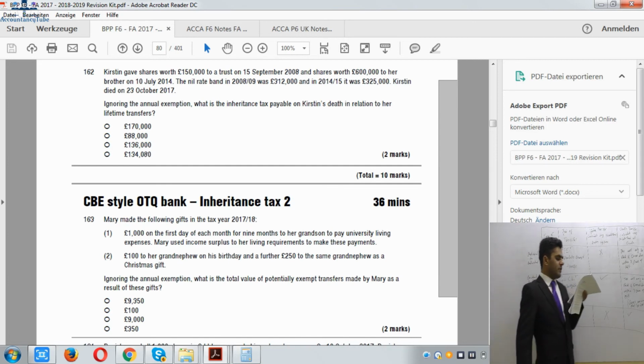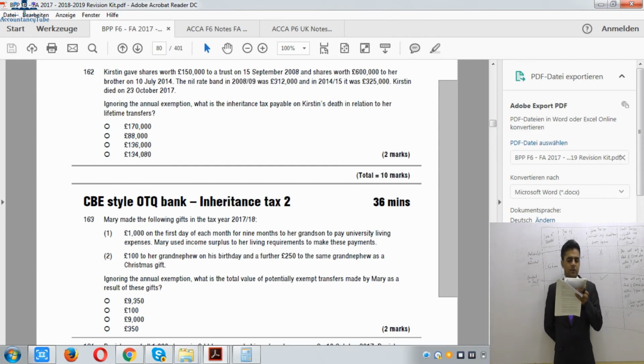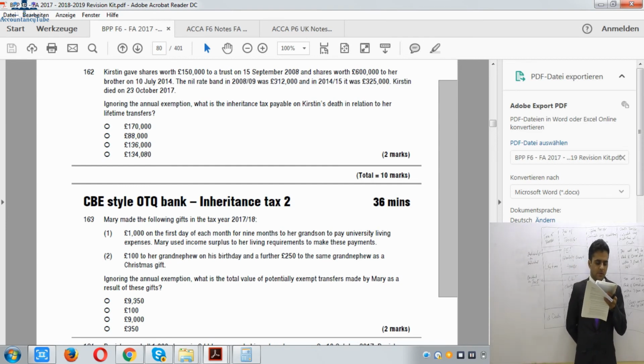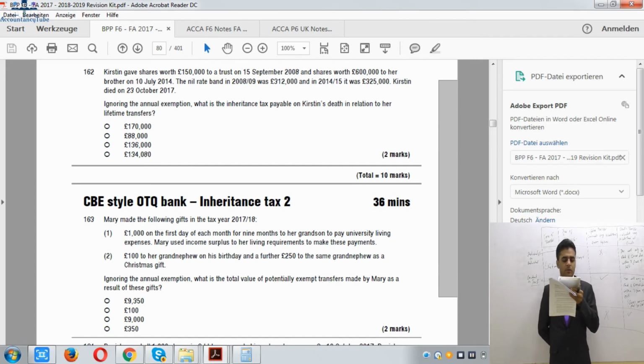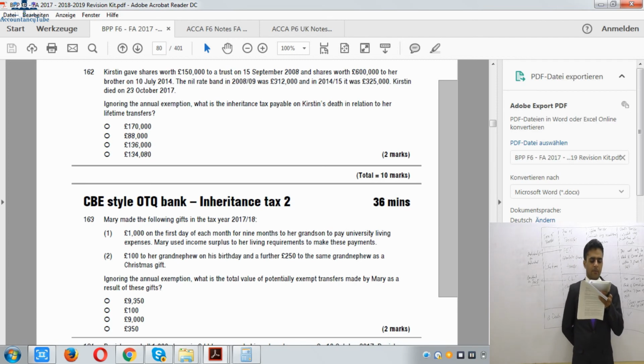Now it says how much inheritance tax will be payable on Susan's death. She died on 19th of November 2017. Her death estate consists of a main residence worth £300,000, on which there was a secured repayment mortgage of £220,000. Right?